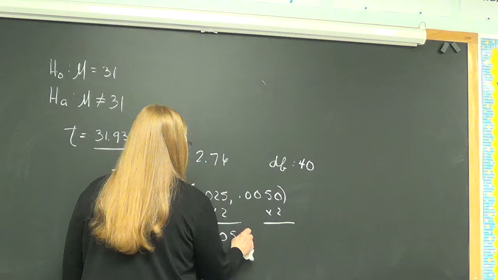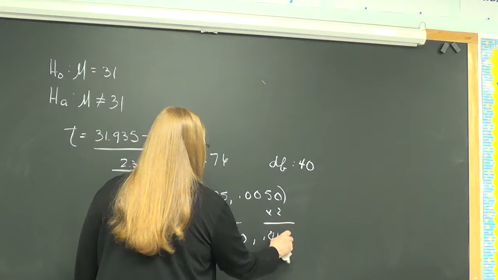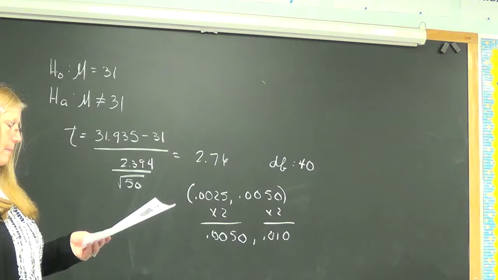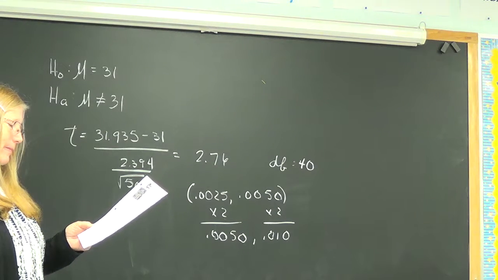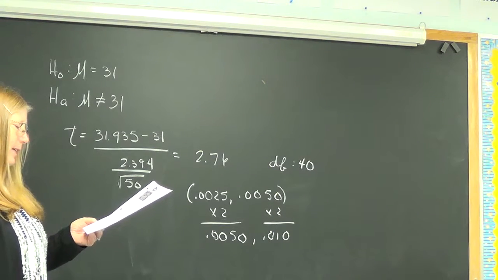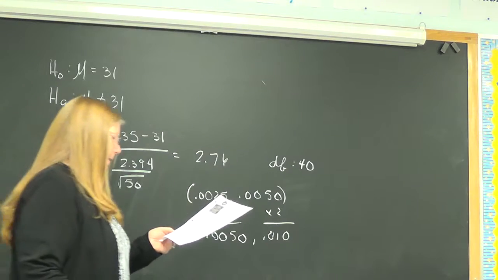Just like 100. But if it's two-sided, then that wouldn't be the minimum, because the mean could go either way. Well, their claim is 31. And the sample mean you get after is 31.935, and that's like 2.76 deviations away. I know, that's crazy. It's a pretty big one. It's weird. All right, so what did your calculator give you?